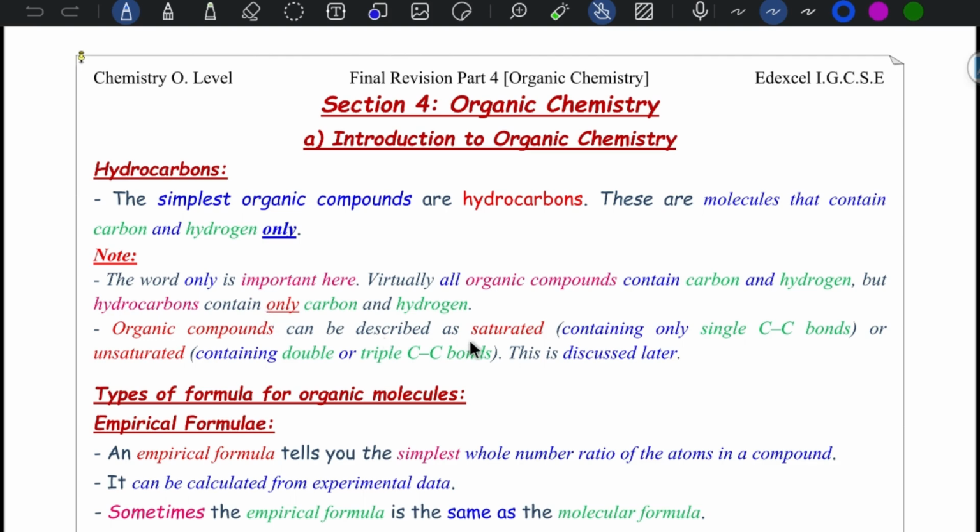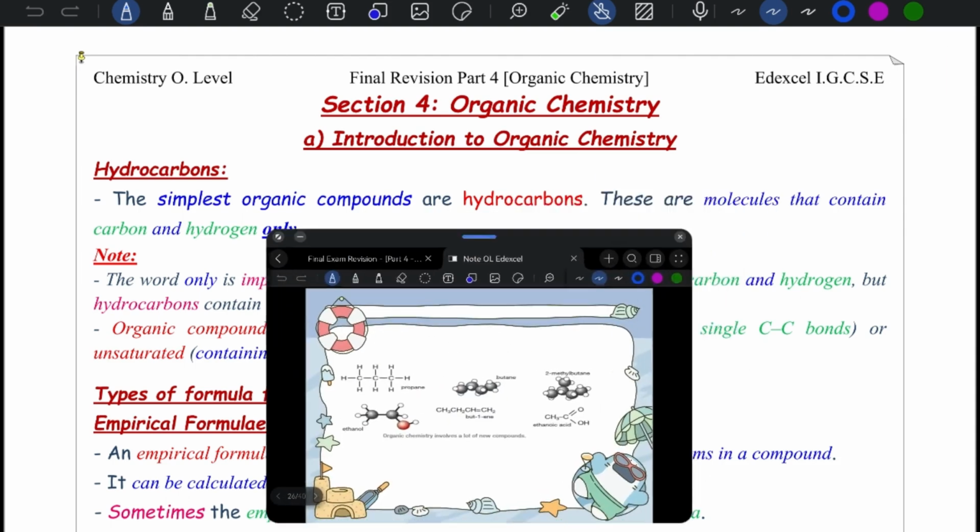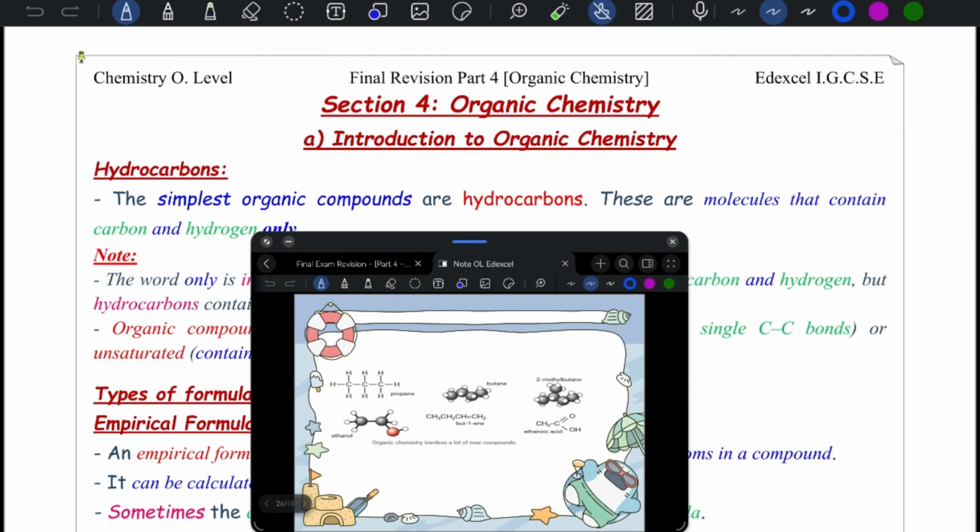Organic compounds can be described as saturated, which contain single bonds only, and unsaturated, which contain double or triple bonds, which will be discussed later. As you can see, in this example of organic compounds: propene, ethanol, butane, ethanoic acid. Organic compounds contain lots of compounds.